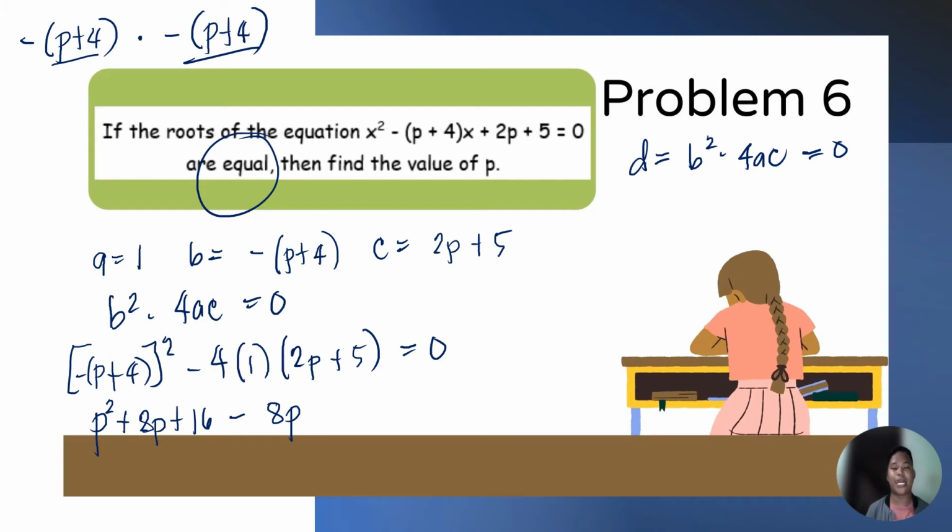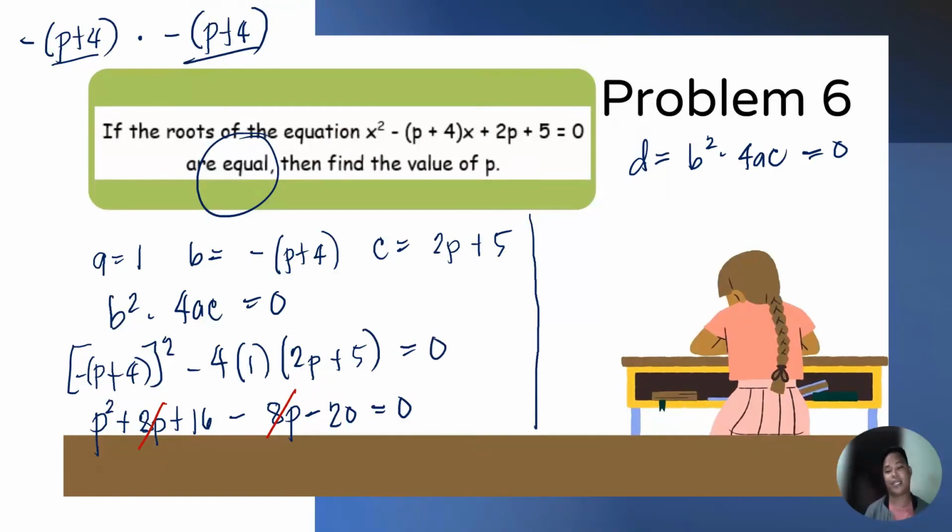The negative 4 times 1 times positive 5 is negative 20, which is equal to 0. So we can cancel po 8p, since 8p minus 8p is 0. And then 16 minus 20 is equal to negative 4.